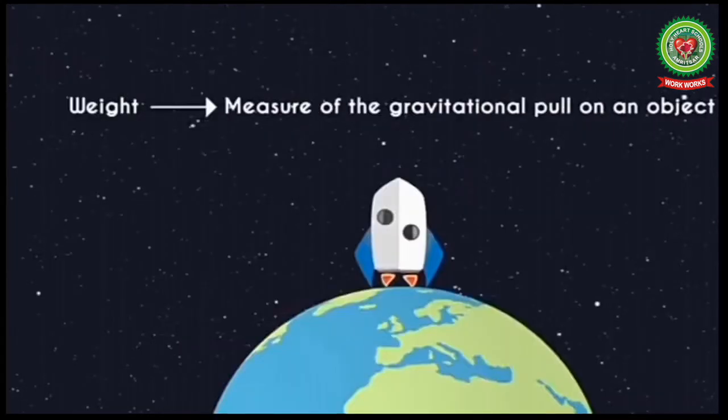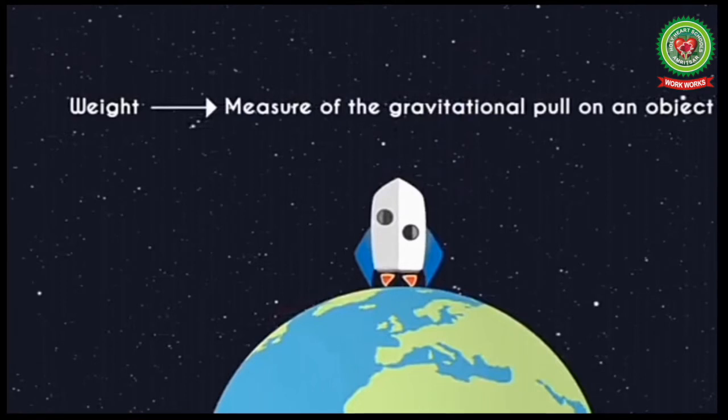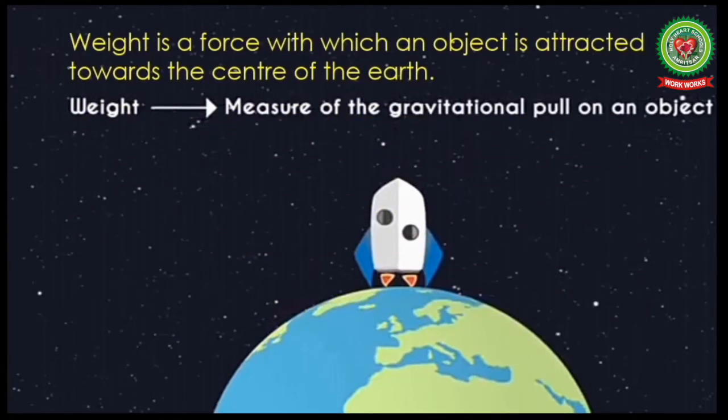Students, now let us understand what is weight. Weight is a measure of the gravitational pull on an object, or we can say it is a measure of how strongly gravity pulls on an object, or simply we can say that weight is a force with which an object is attracted towards the center of the earth.